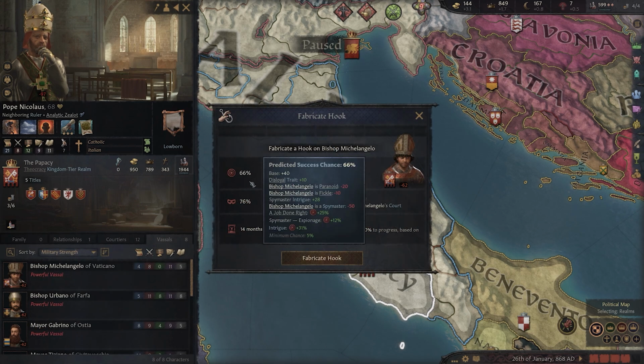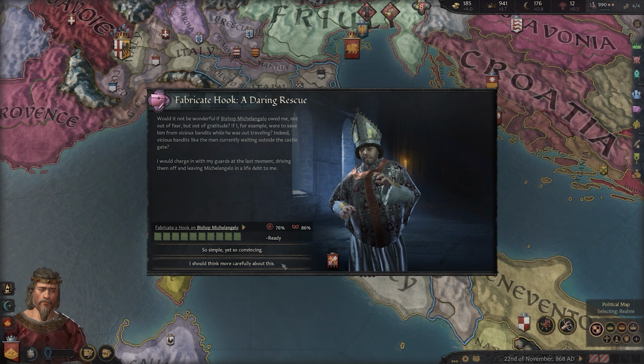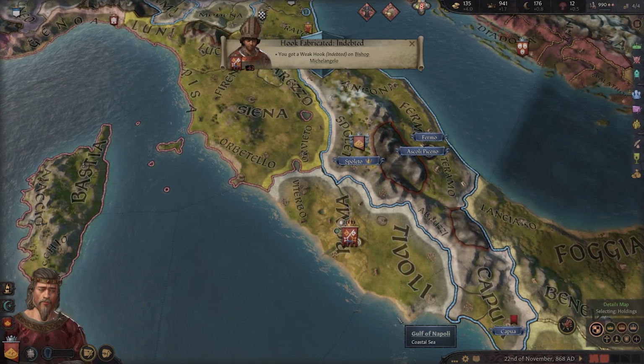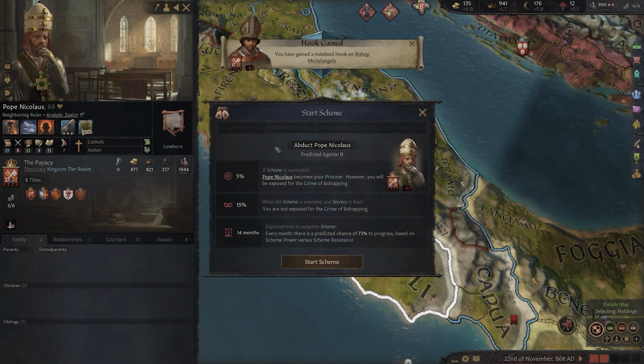Our intrigue focus during character creation is really paying dividends here, not only allowing us to do these actions through our perks, but actually increasing the likelihood of success because of our stats derived from our traits. Almost a full year later, we find an opportunity with a small cost, and I see no reason not to pounce on it. Turning our attention back to the Pope, let's go ahead and try to abduct him again.